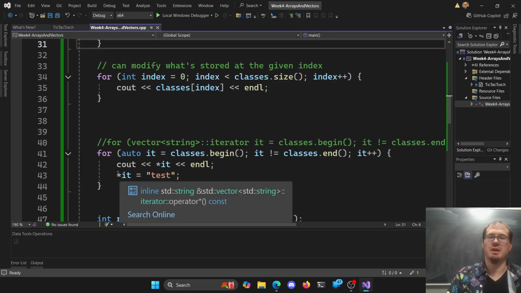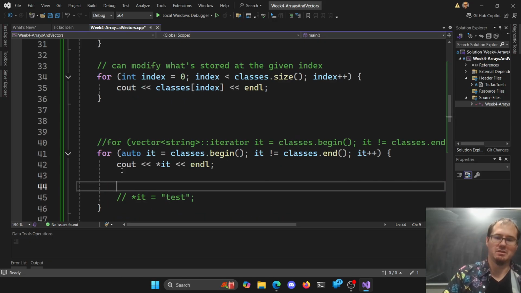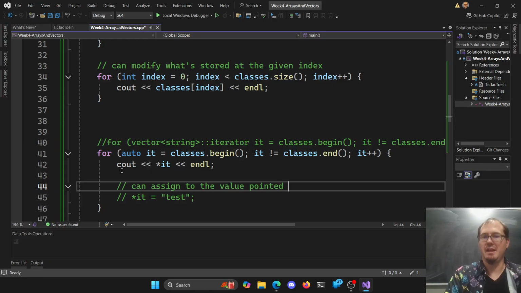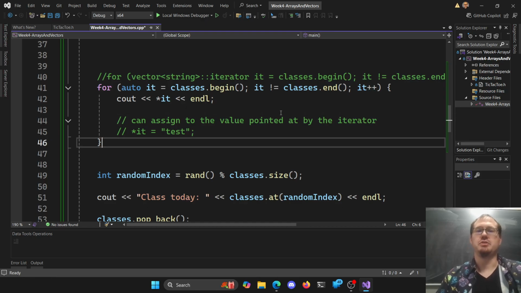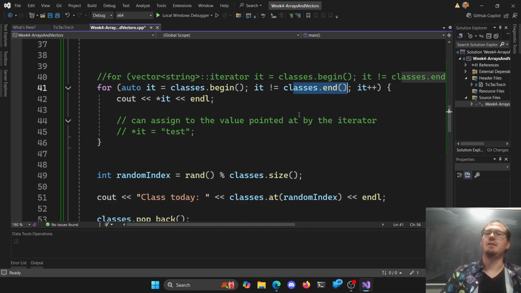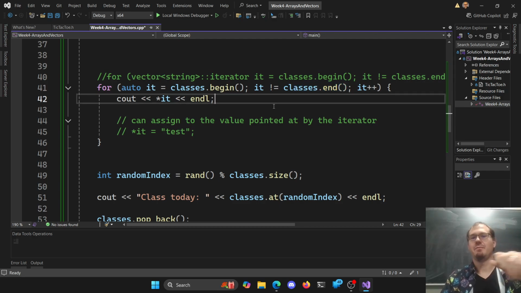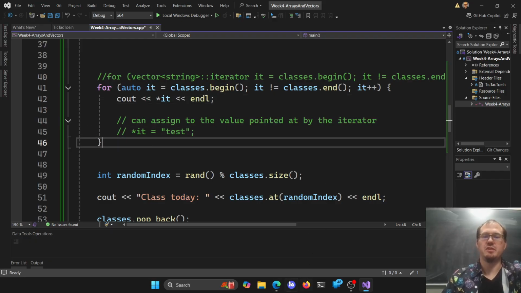So you can assign to the value pointed at by the iterator. Just like we could with our pointers, you can assign to the thing you're pointed at and change its value, which is fun. You can also go backwards. You could start at the end and go until you hit the beginning, going minus, minus. You've got some fun options here for doing however you want with iterators. Working through them gets to be kind of fun.